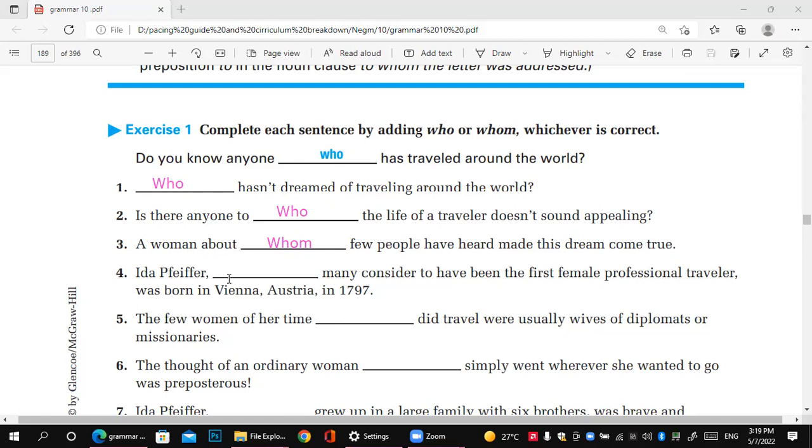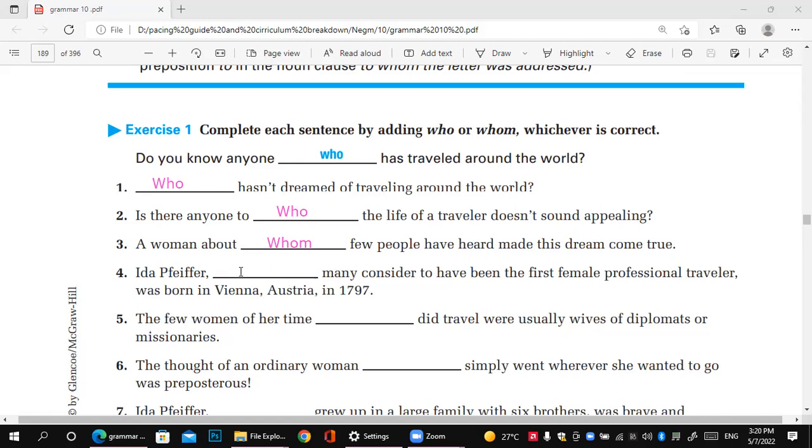Ada preferred. So here, who or whom? Many consider. Who or whom? Many consider. Of course, who, because I am talking about the subject. Okay, it's not a question. That's not a question. So it's an ordinary sentence.